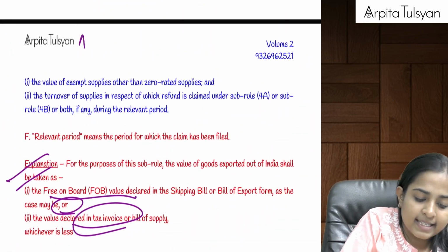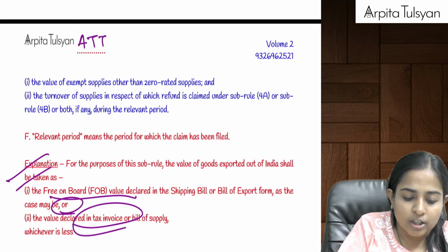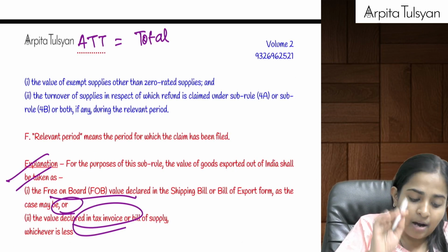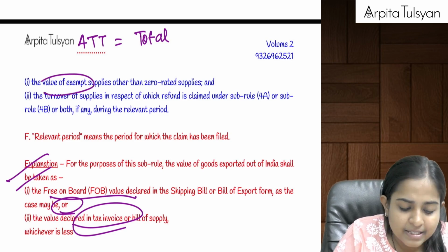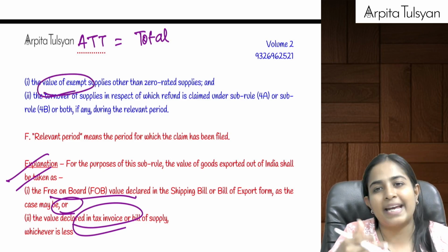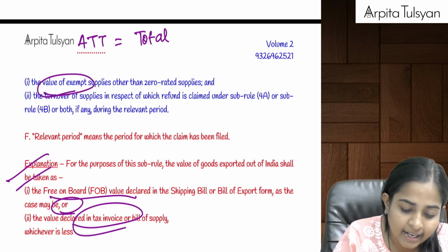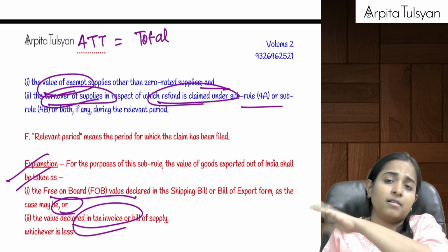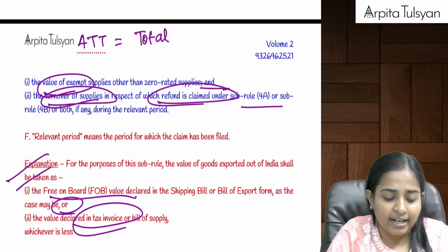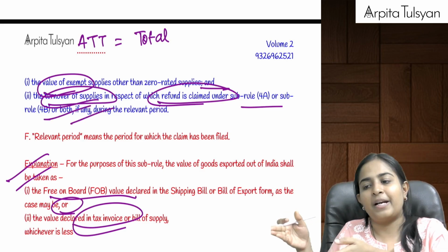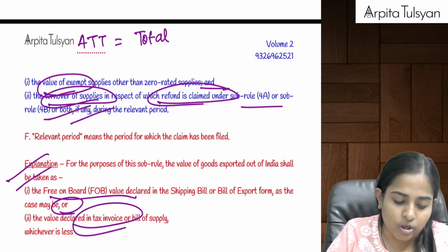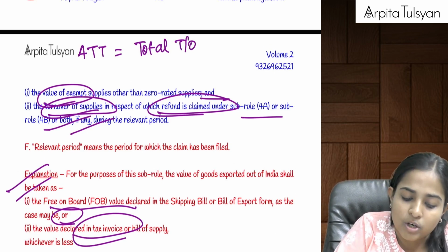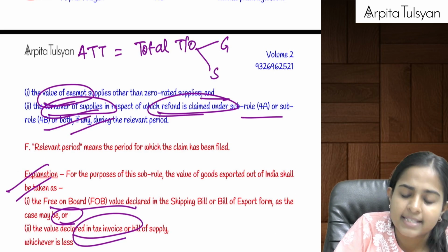Now, when you are calculating your adjusted total turnover, it is going to be my total turnover. But before that, exempt supplies you have to totally exclude, because anyway ITC credit is not available on that, and the turnover of supplies on which refund is claimed under sub rule 89.4A and 89.4B. For that, anyway, a separate calculation is there, so exclude it from the total turnover. So here they are telling that take total turnover, which will be taken of goods and services.